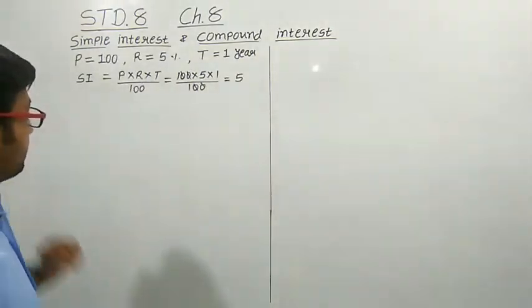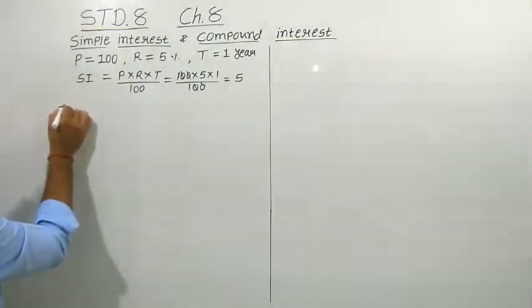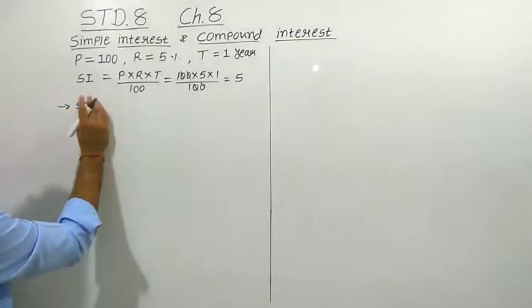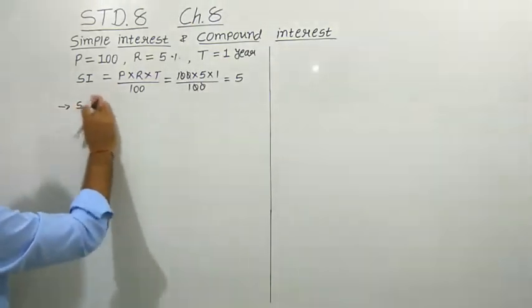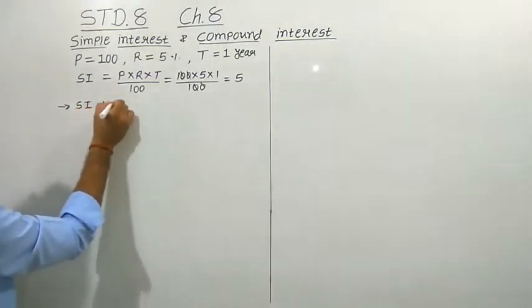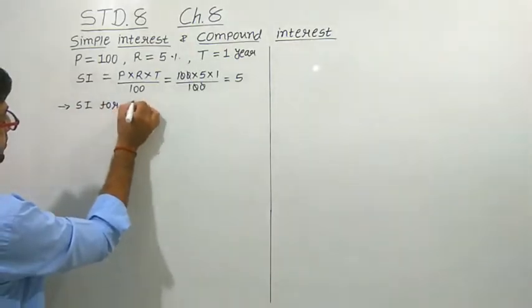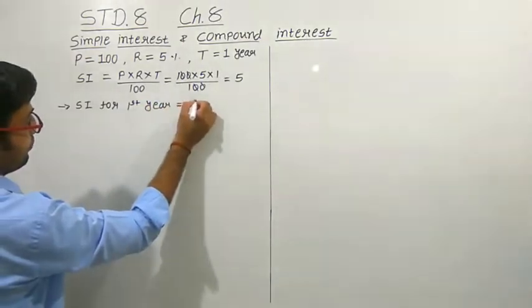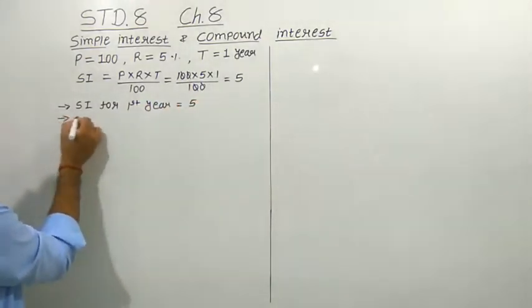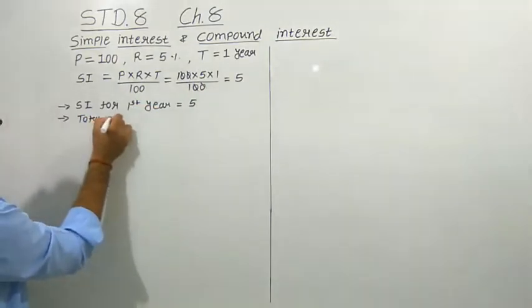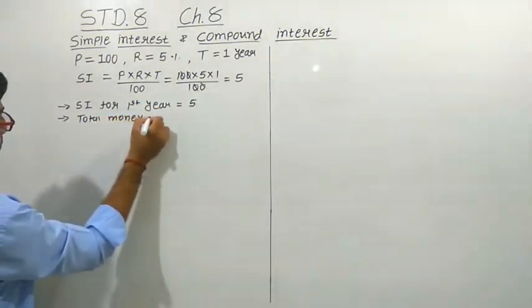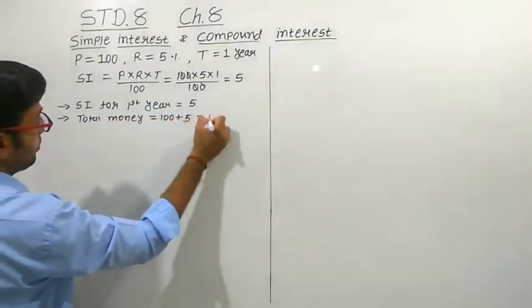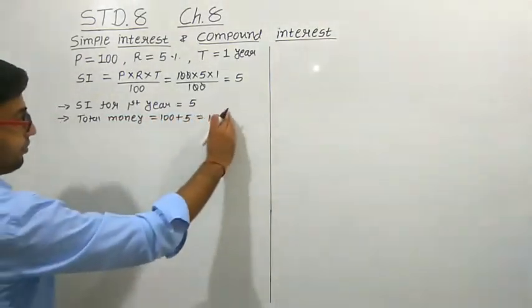We can write simple interest for the first year equals 5 rupees, and the total money that you have to pay to the bank will be 100 plus 5, that is equal to 105.